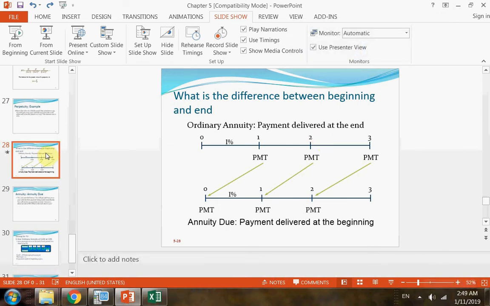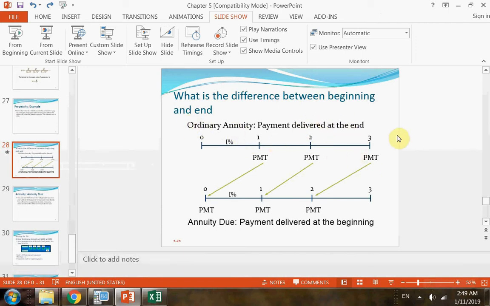Okay, so right here we discuss ordinary annuity, and we just get back to time value of money. Ordinary annuity is a series of payments at a fixed amount that occur every period. Okay, and the payment is made at the end of each period. Annuity basically means the same amount every period. Ordinary basically means it's paid at the end of each period.